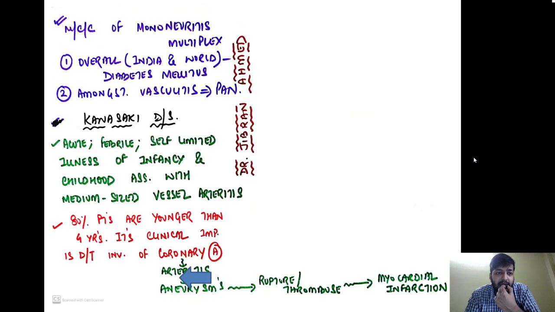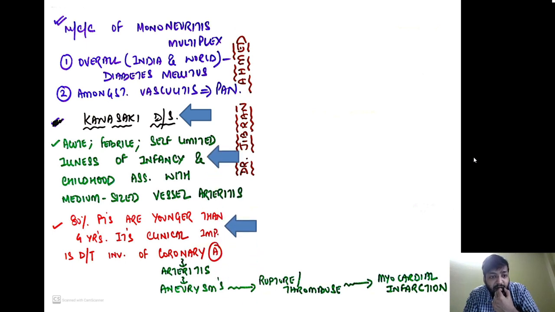Now the next important disease is called Kawasaki's disease. It is a very important question from the pediatric point of view as well. Let us see. It is an acute febrile self-limited illness of infancy and childhood which is associated with medium-sized vessel arteritis. Now 80% of the patients are younger than 4 years of age, and its clinical importance is because of the involvement of the coronary artery.